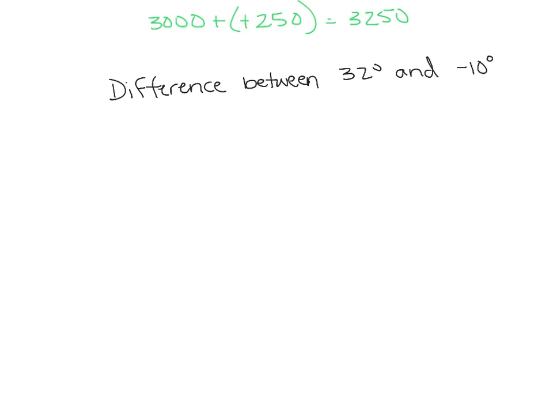So my 32 and my negative 10 are going to be in parentheses, and I'm finding the difference of these two numbers, so difference means to subtract. So I'm going to put a minus sign between the two of them. Then my negatives are sandwiching my parentheses, so I change them to positives. 32 plus 10 is 42 degrees. All right?